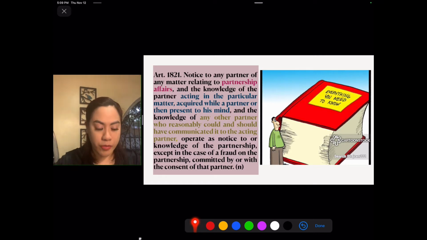So later on, I'm just repeating the example I mentioned. If the partnership is already staying in that piece of property because they purchased it from another person, and later on they were evicted, meaning the other person, not the one they bought it from, the other person, E in that example, if I remember correctly, was able to gain ownership and had them vacate, then it would bind the partnership. They cannot say, oh, we don't know because A, the partner who found out about it, is not a managing partner or an acting partner. That's not true, as long as that partner could and should communicate it to the acting partner.